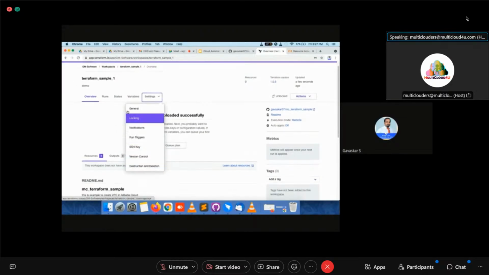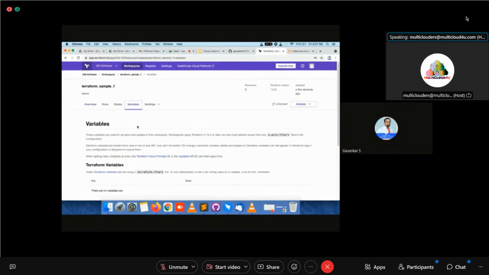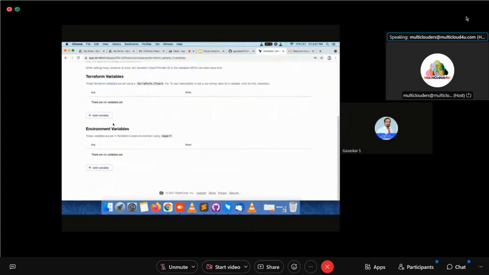Yeah, variables. You have to go to variables and then go to environment variable. Yes, it is there. Now I am not going to provide a Terraform variable. For some scenarios we will provide a Terraform variable, but here I am not going to provide it. This is simple. I am going to create a VPC. So add variable, you can just click add variable.